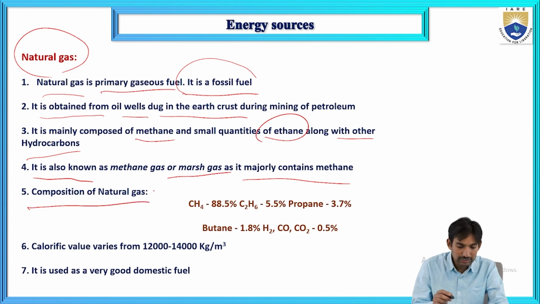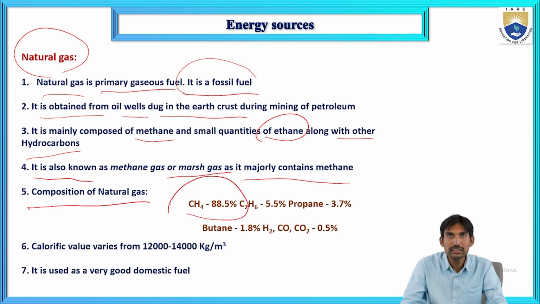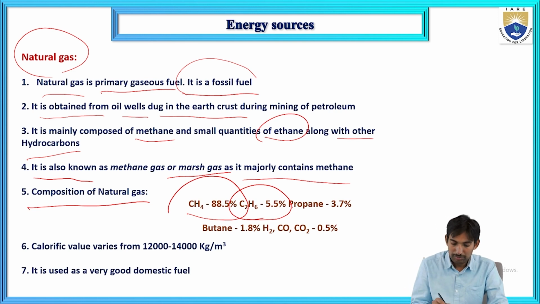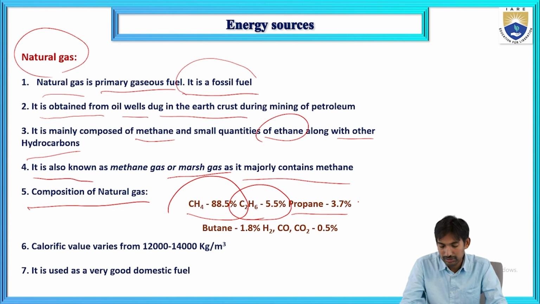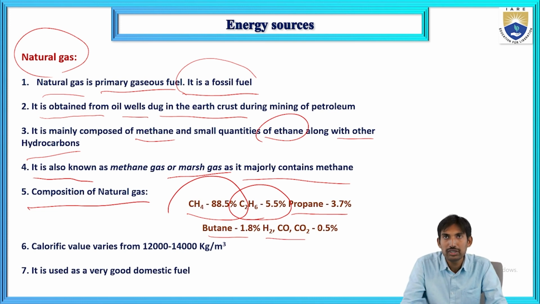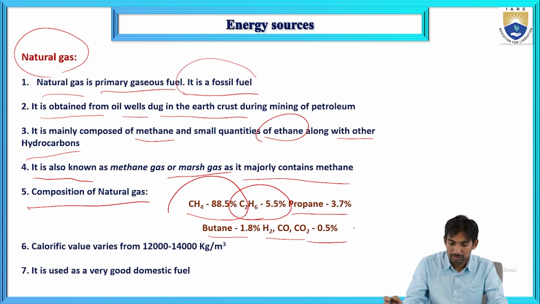The composition of natural gas: the methane percentage is 88.5%. The 5.5% is ethane. Similarly, the other hydrocarbons like propane is 3.7% and butane 1.8%. Along with these hydrocarbons, some molecules like hydrogen, carbon monoxide, carbon dioxide are present in a smaller percentage, that is 0.5%.